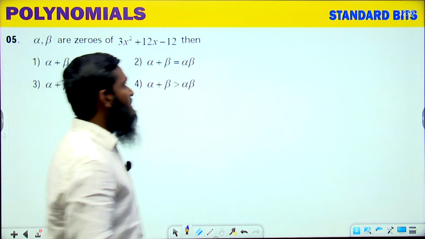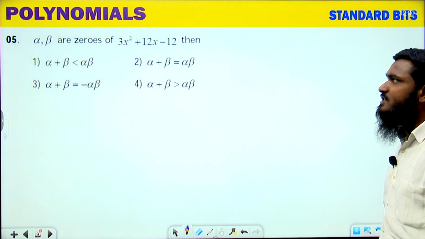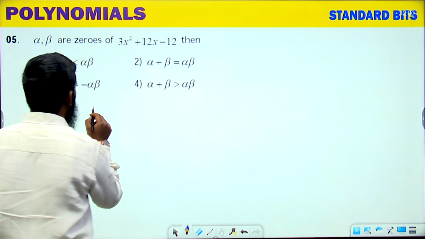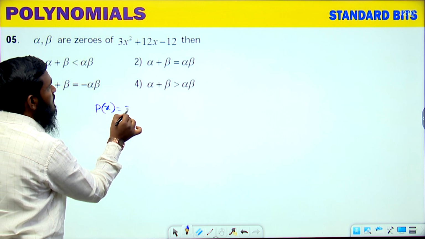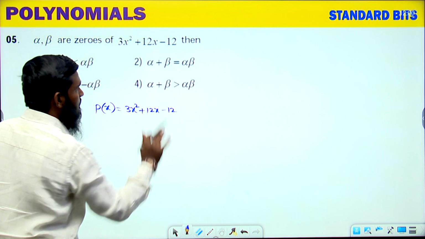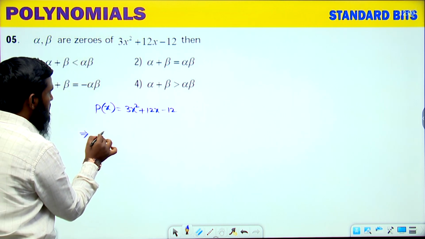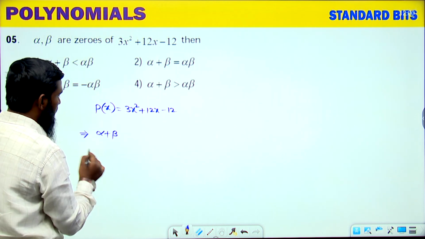Now let us go with the next question over here. Alpha beta are the zeros of 3x square plus 12x minus 12. Then what is the correct option we are having? Same question we are having over here. See this part. Suppose you are taking p of x or f of x is equals to 3x square plus 12x minus 12. Now I have told you we are having two formulas for this quadratic. What is the first formula? Alpha plus beta, the sum of the zeros, and the product of the zeros.